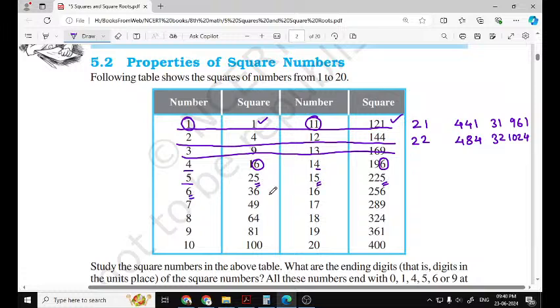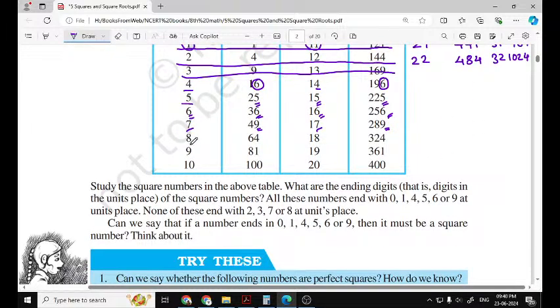Number ends with 6, square ends with 6. Number ends with 7, square ends with 9. Number ends with 8, square ends with 4. Number ends with 9, square ends with 1. And if a number ends with 0, then the square ends with a pair of zeros. So 20 squared is 400.